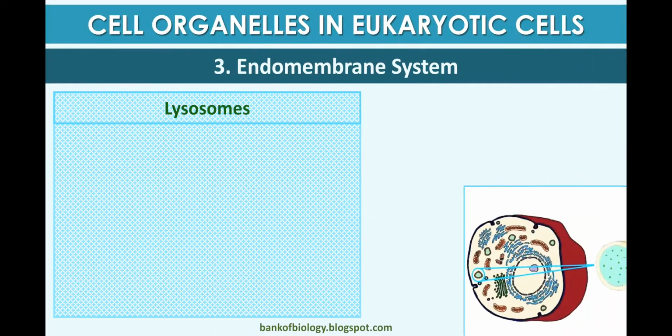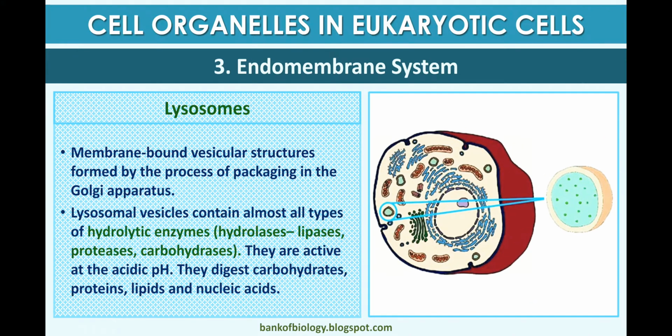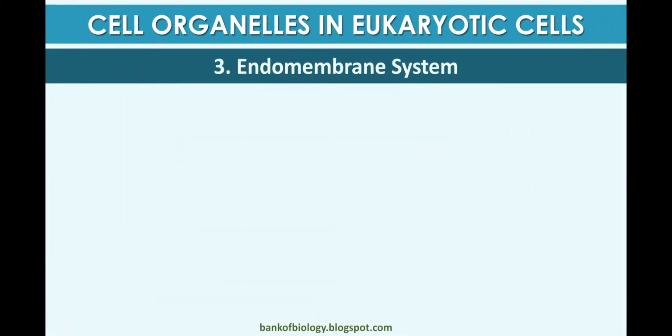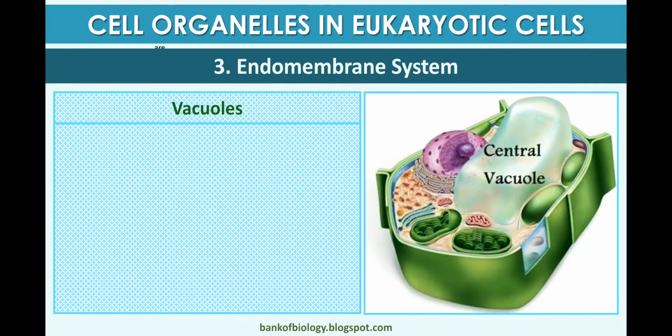Now third is the lysosome. Lysosome is a single membrane bound vesicle structure formed by the packaging process of the Golgi apparatus, and the lysosome vesicles contain almost all types of hydrolytic enzymes, which hydrolyze lipids, proteins and carbohydrates. They are active at acidic pH and digest carbohydrates, proteins, lipids and nucleic acids.